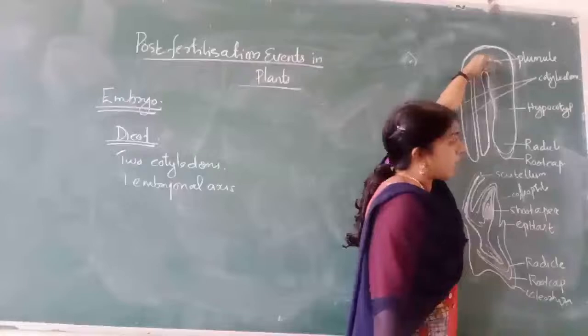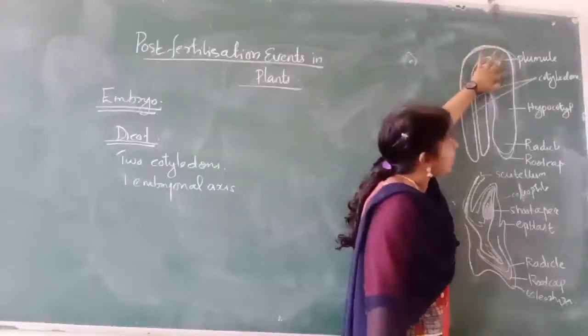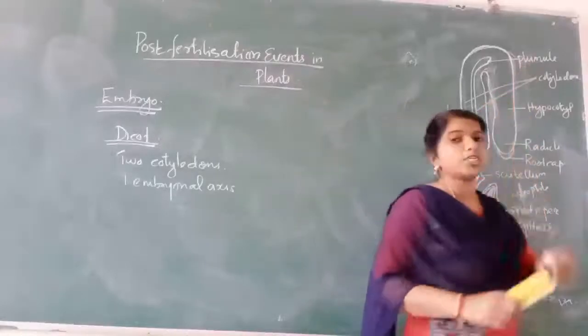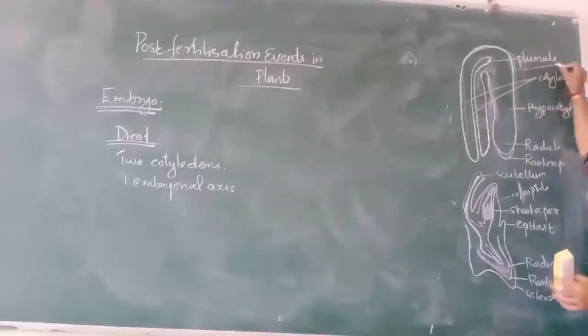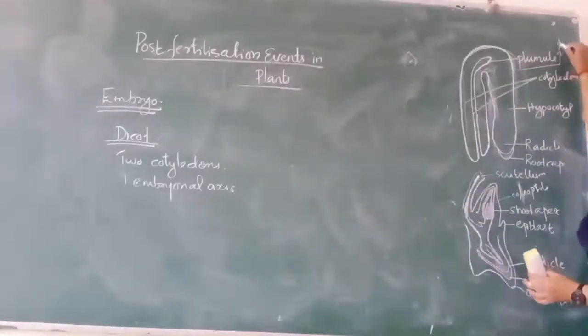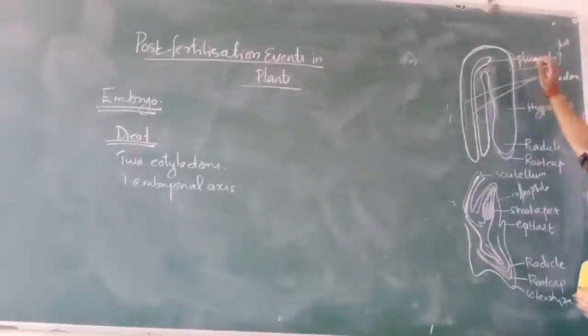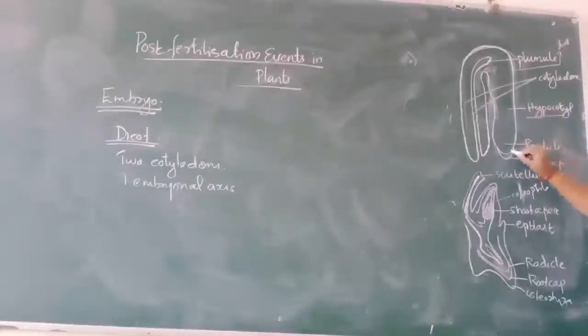Above the embryonal axis, this part is known as the epicotyl, which terminates in the plumule. Later it develops into the shoot. The lower part is known as the hypocotyl, which terminates in a structure called the radicle.